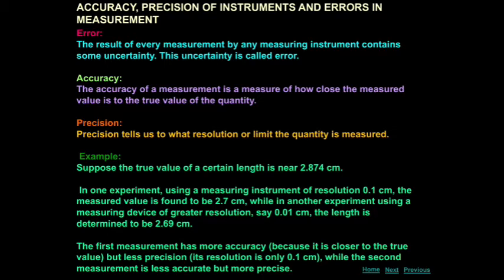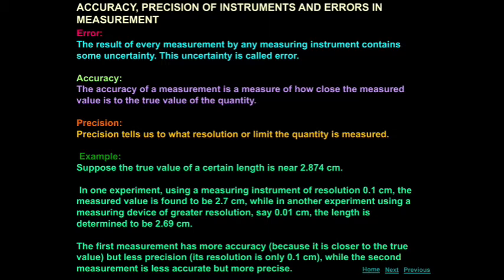For example, take a 15 centimeter scale. Already you know the length of the scale is 15 centimeter. If after 1 or 2 days you measure the length of the scale, it will be the nearest value, like 14 centimeter or 14.9 centimeter. The value that is near the true value is what we call accuracy.